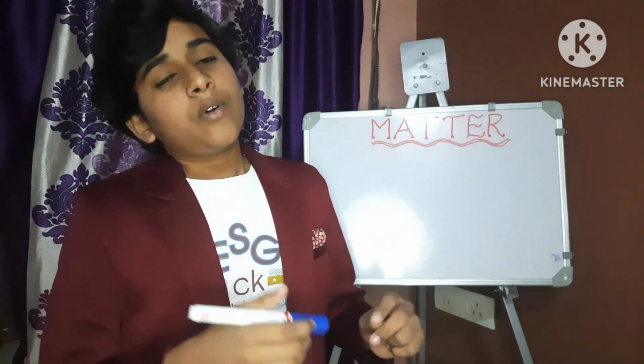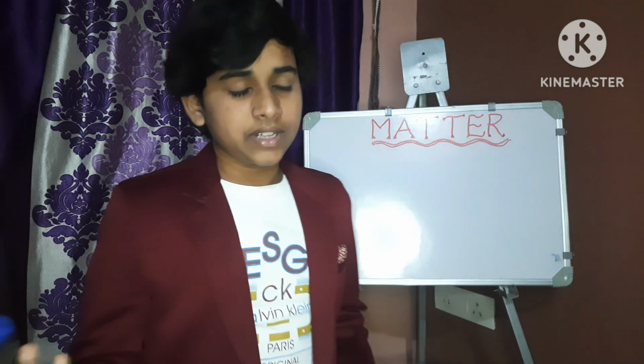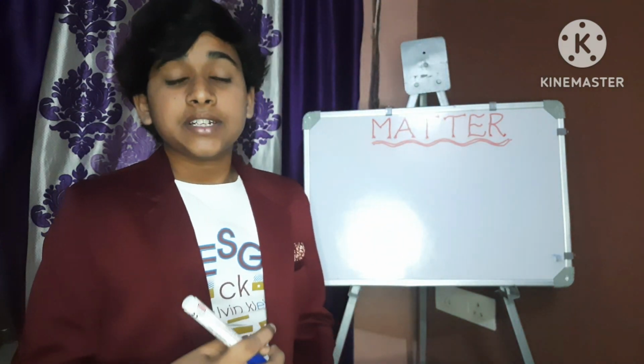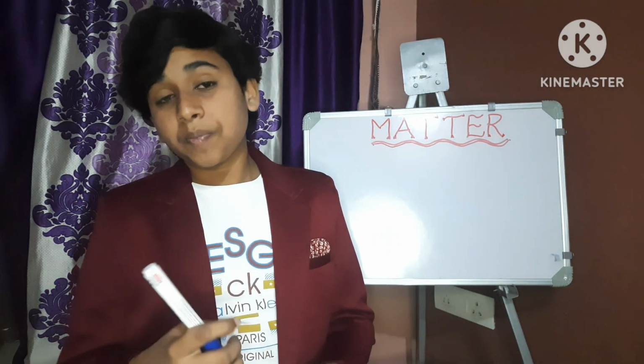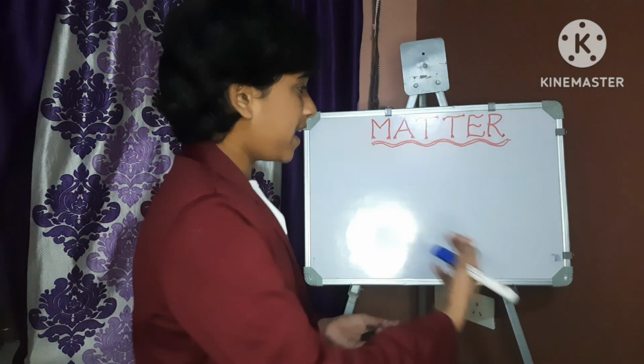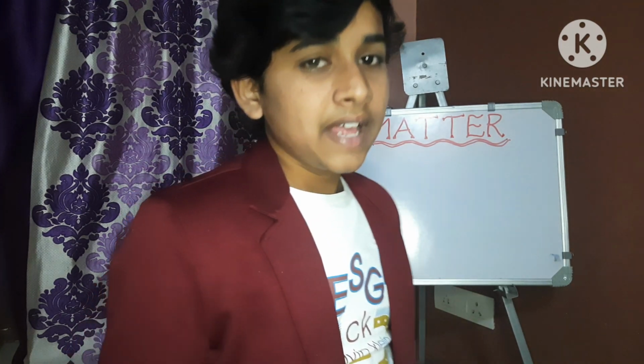So what we told in the definition means matter is anything. That means matter is everything which has mass. That means it contains some weight, some mass, and occupies space, and can be perceived by our senses. That means we can sense matter by our senses.